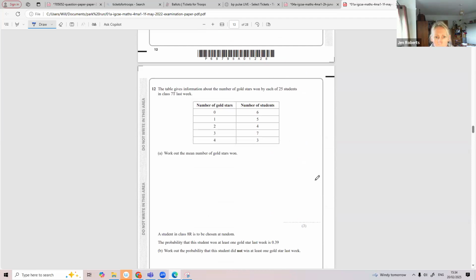Mean from a frequency table. First step with this, doing your first column multiplied by your second column. 0 times 6 is 0, 1 times 5 is 5, 2 times 4 is 8, 3 times 7 is 21, 4 times 3 is 12. Next, we're going to add up this column, 5 add 8, add 21, add 12 is 46. Divide by the number of students. Add up the number of students, we get 25. 46 divided by 25,